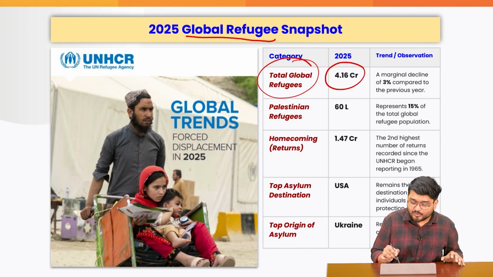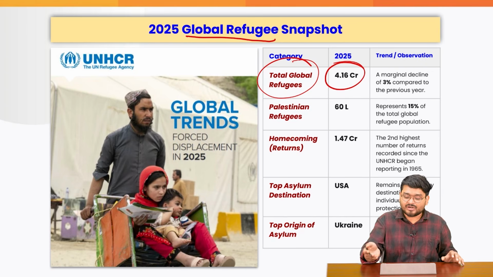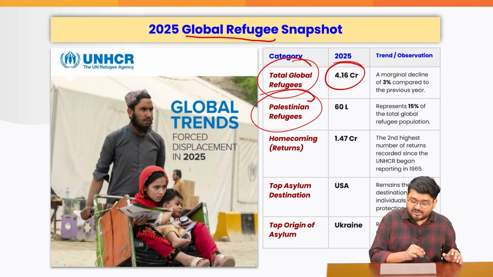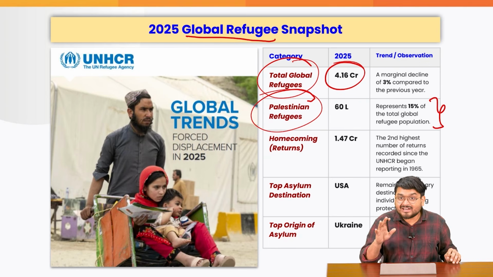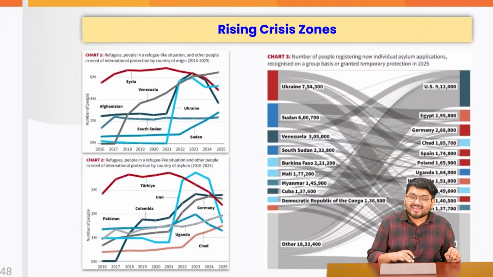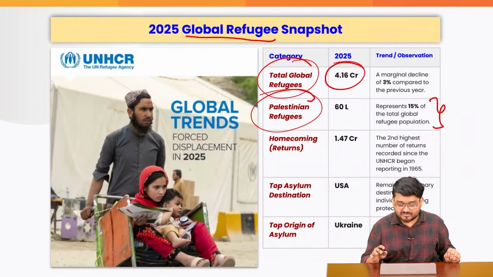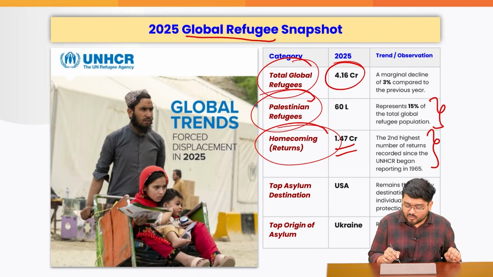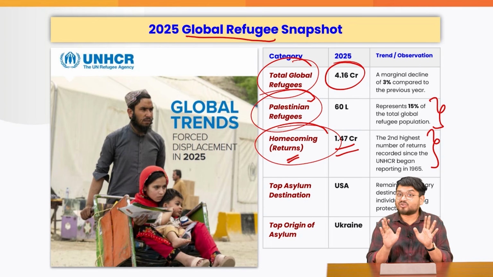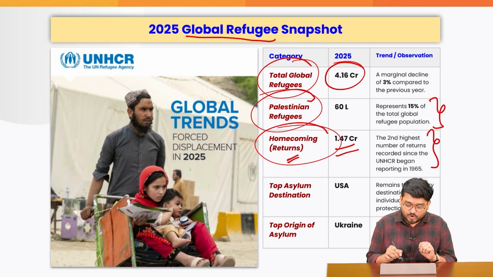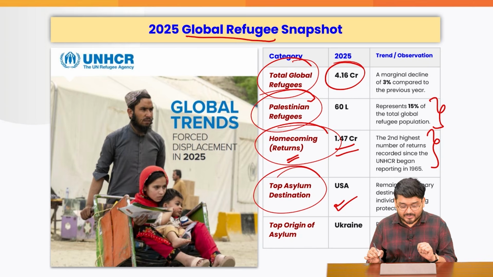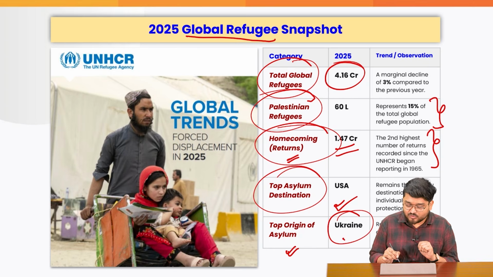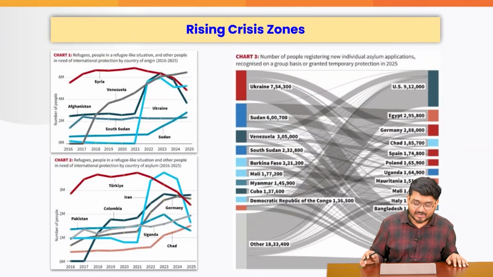Total refugees are 4.16 crore, a decline compared to last year. Palestinian refugees are 15% of the total refugees, but at the end of the day, the Rohingyas will be the highest numbers. Now, homecoming has increased to around 1.47 crore, where refugees are returning to their home, but this is not a good thing. We will gradually understand why. Top asylum destination has been the US, and origin of asylum has been Ukraine, obviously due to the Russia-Ukraine crisis.